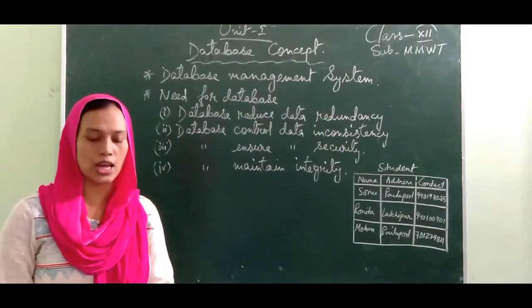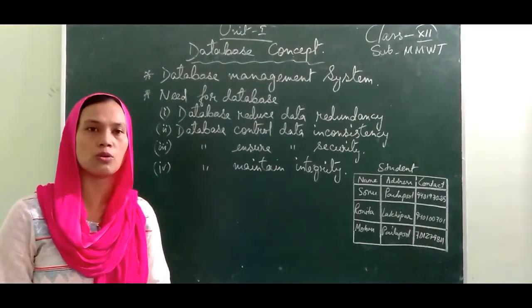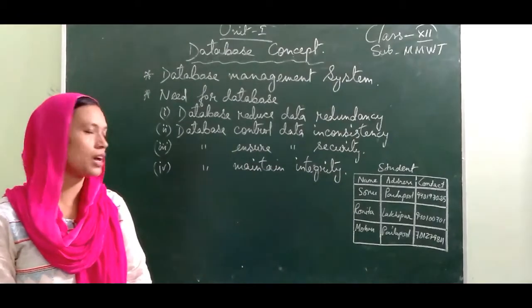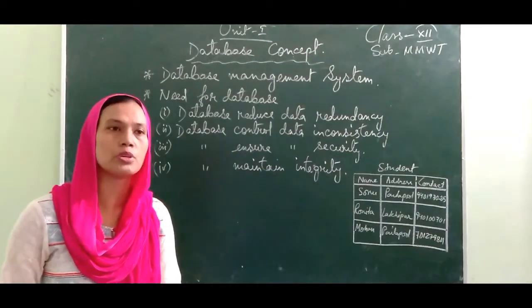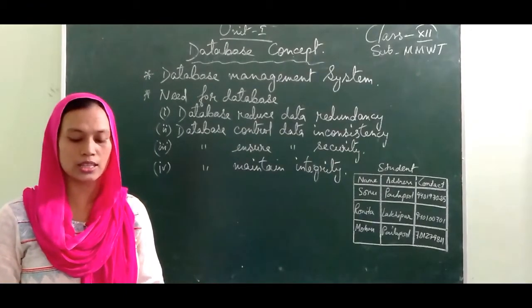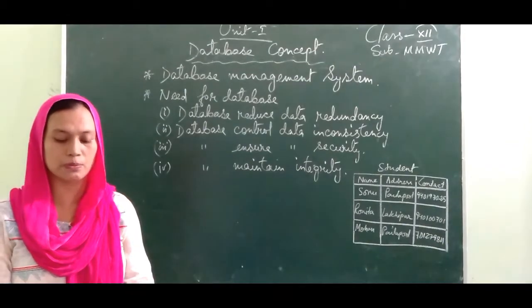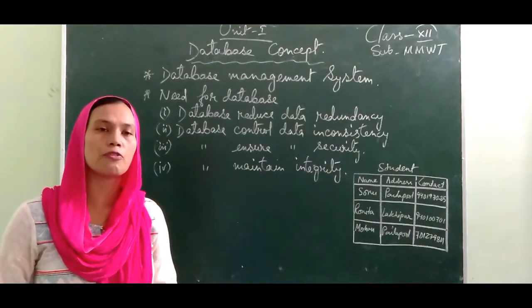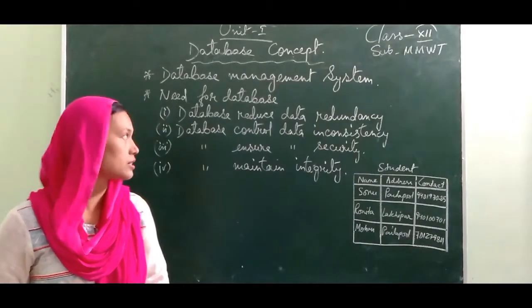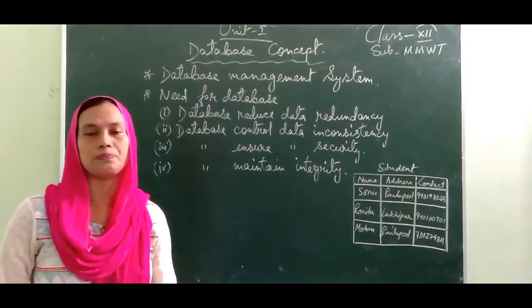Now usually we do the collections and fill in a register to maintain the record. Maintaining in a register is very difficult. Instead of that, we can maintain it in a computer. That computerized maintenance of data is done in a database management system. There is a software called database management system. In this software, we collect our data and store the data. Such a system is called a database.